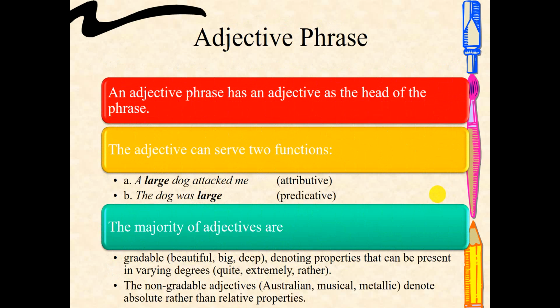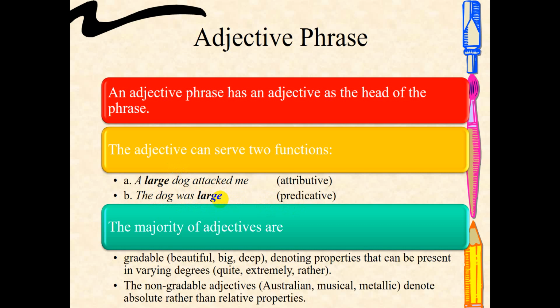Next is the adjective phrase. In an adjective phrase, of course, the head must be an adjective. So an adjective itself can function as attributive or predicative. Here, what we say as an adjective phrase is usually in the place of attributive. A large dog attacked me. A large dog. So the word large modifies dog, and that's why we call it attributive. But if it is predicative, the word large is in the position of the predicate. The dog was large. So was large is the predicate. So we call it predicative.